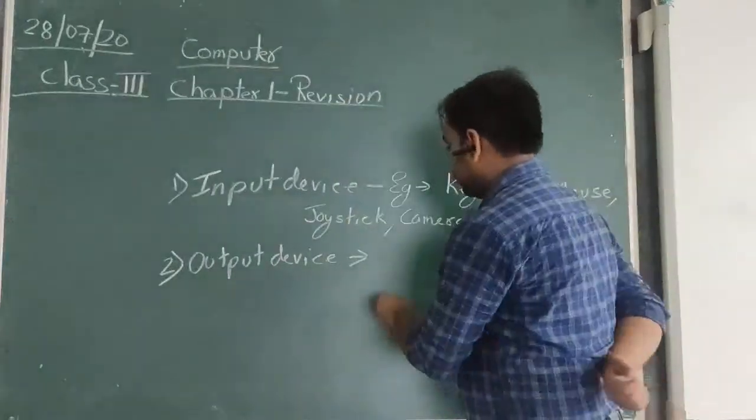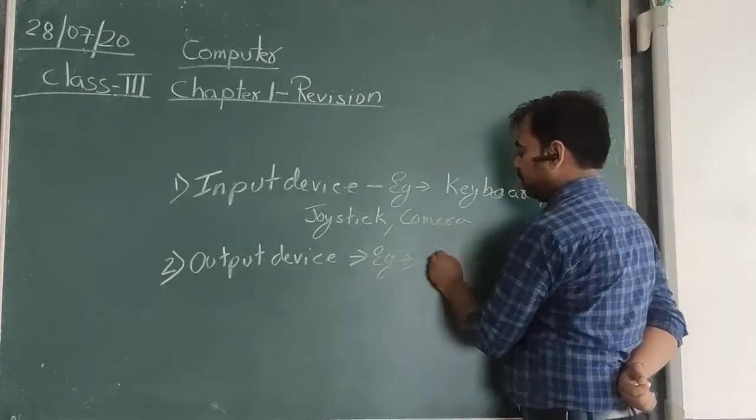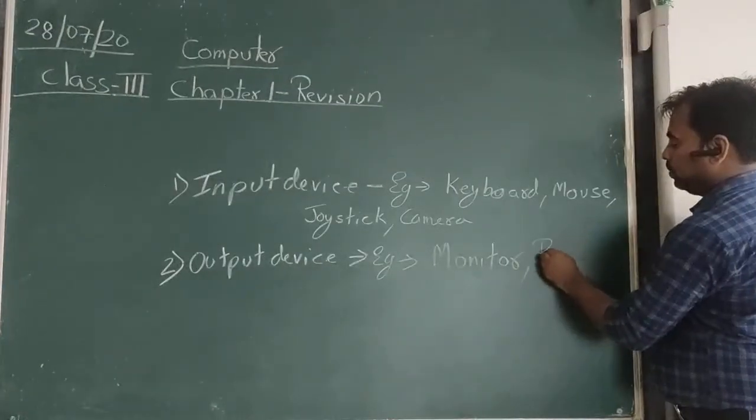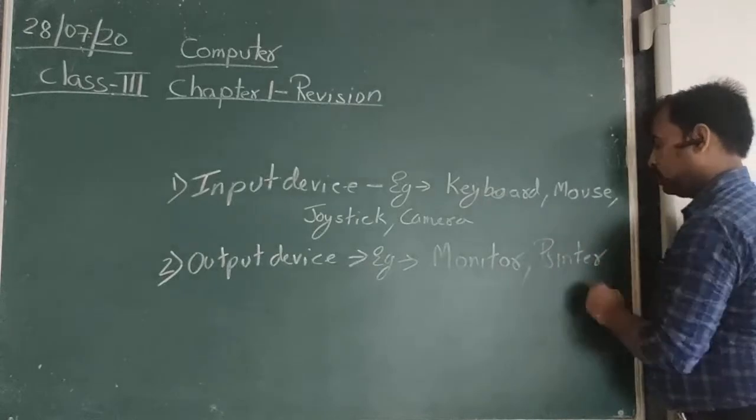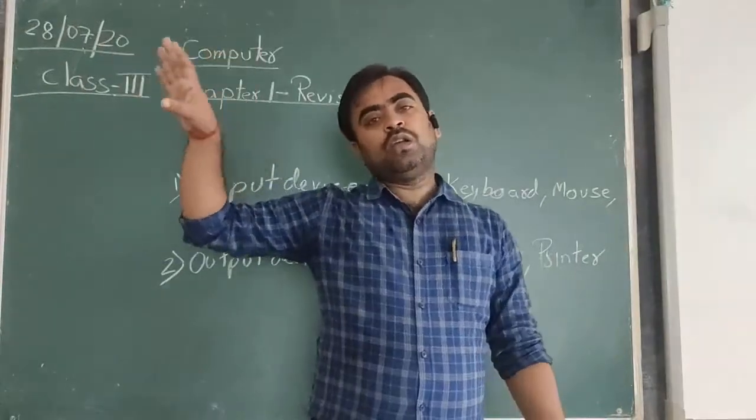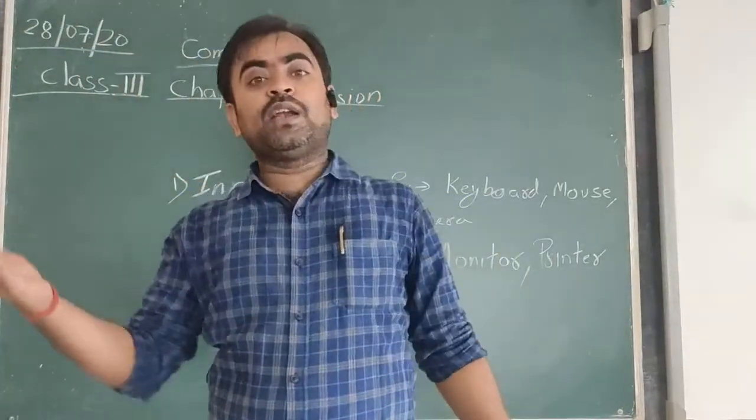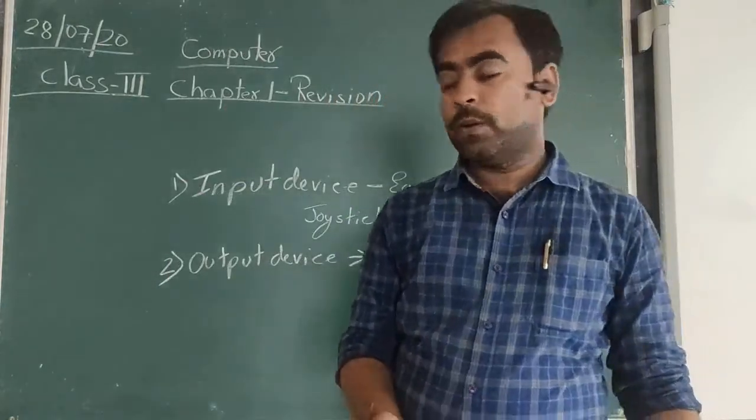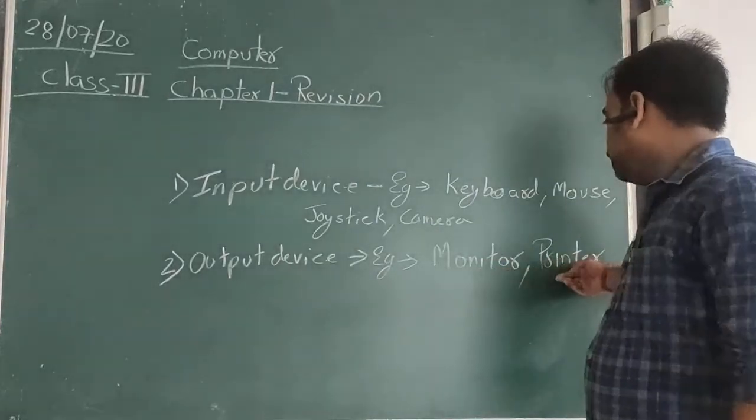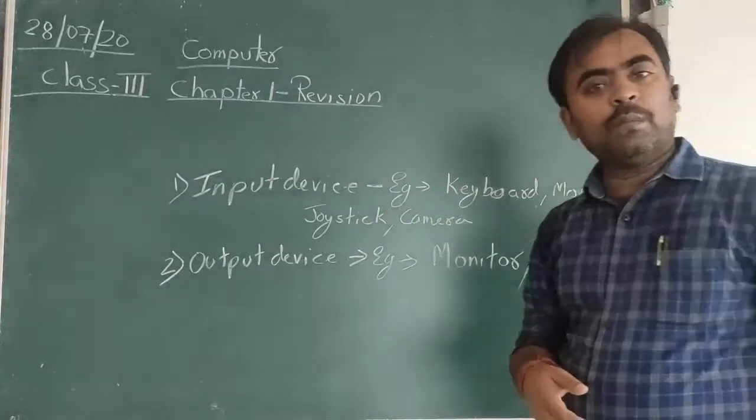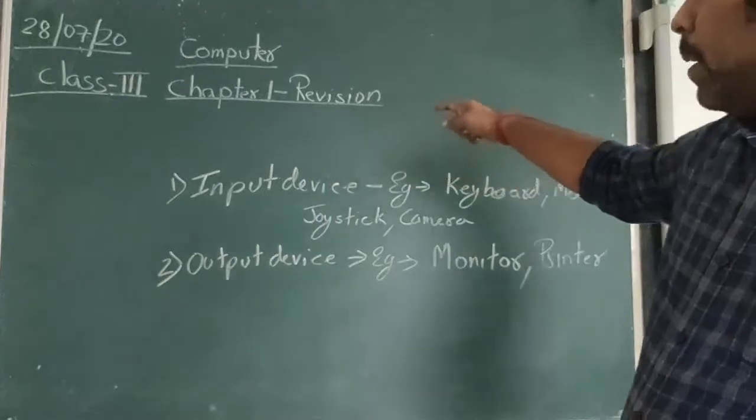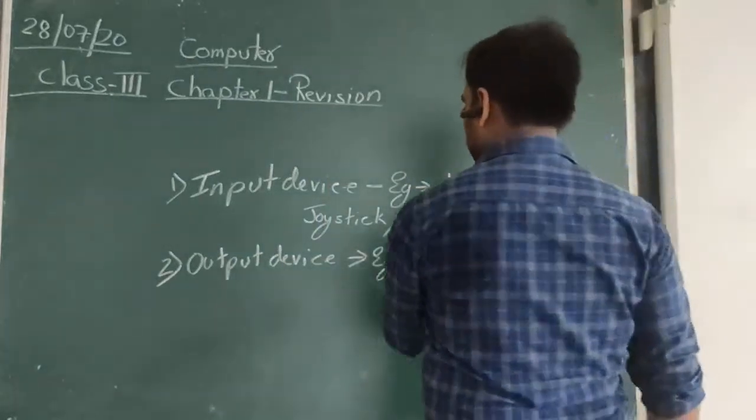Examples of output devices are the monitor and printer. Through the monitor, you can see the output or the result on the screen, and through the printer you can get it printed on paper. So all the devices of the computer are divided into two groups: one is input devices, another is output devices.